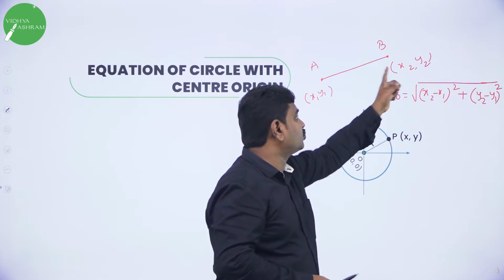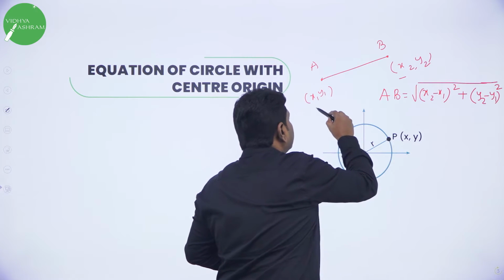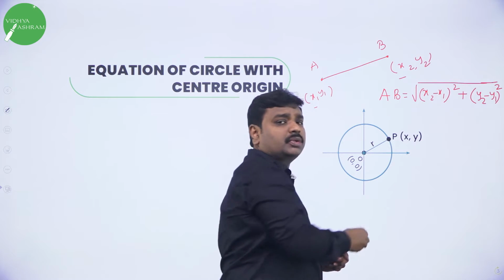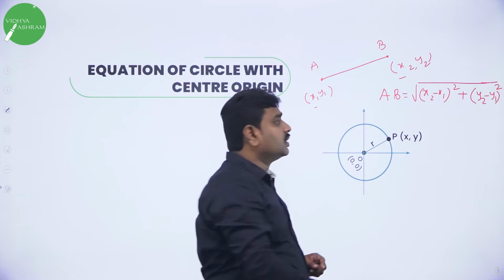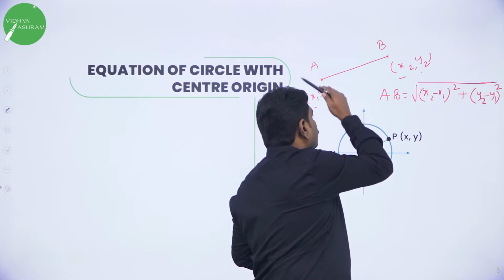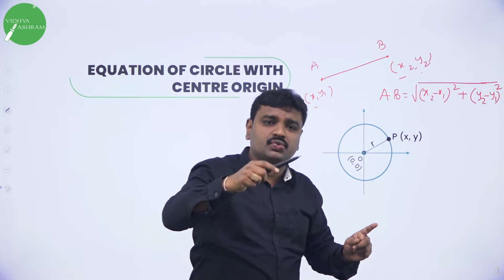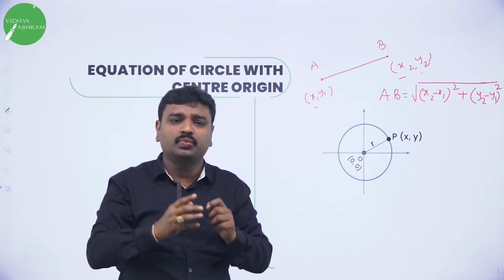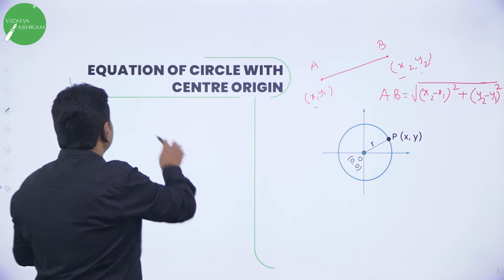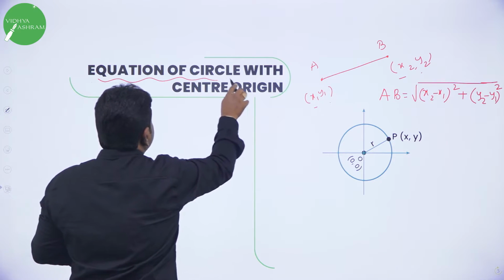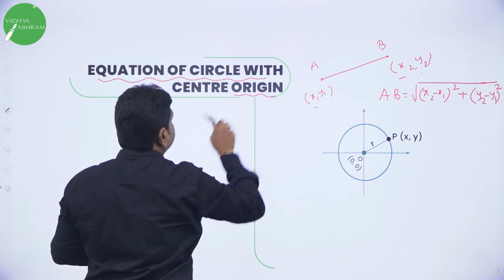Root of difference of x coordinates, x2 minus x1 the whole square, plus difference of y coordinates, y2 minus y1 the whole square, is the distance between 2 points. That is the basic we use to derive the equation of circle with center origin.